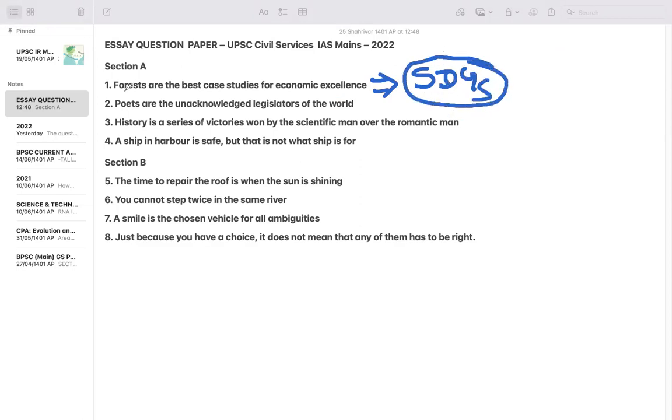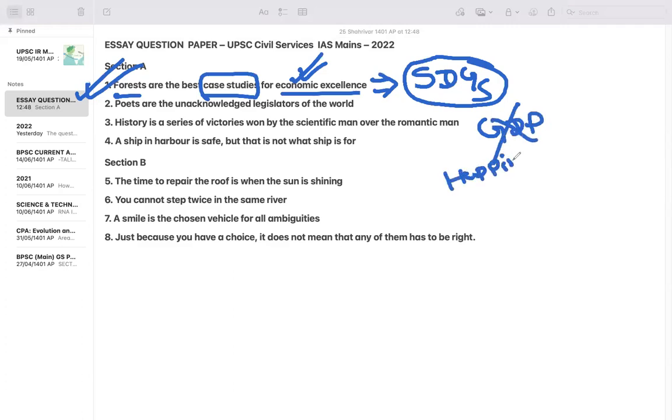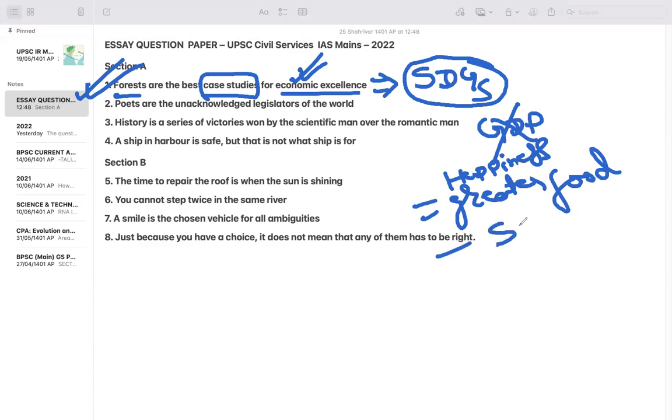If you can see broadly, forests are the best case studies for economic excellence. So you can write from that perspective, and you can see the impact of increasing or decreasing of forest. And based on that, we can see the economic excellence, because economy now is not only about GDP, but rather it is about happiness also, greater good also, and many more things related to sustainable development, right?